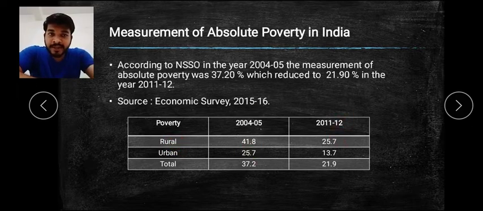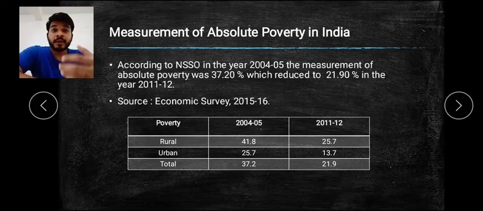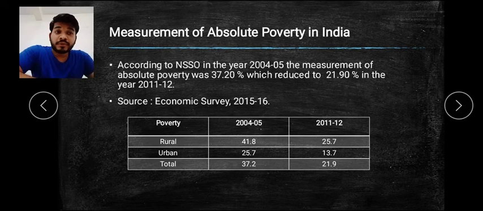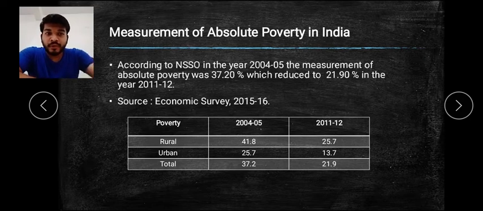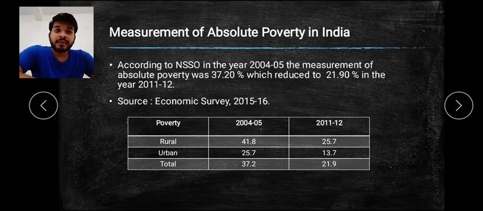Here the sectors are divided into two, that is rural areas and urban areas. In rural areas in 2004 it was 41.8%. So more than 40% of the people were not getting their daily food, they were under poverty, which reduced to 25.7% in 2011-12. In the same way, in urban areas in 2004 it was 25.7%, which reduced to 13.7% in 2011.